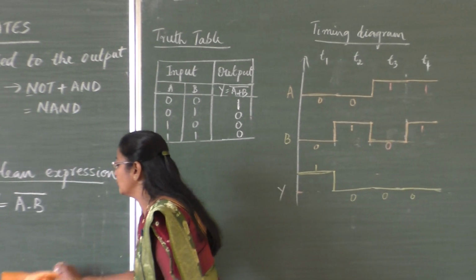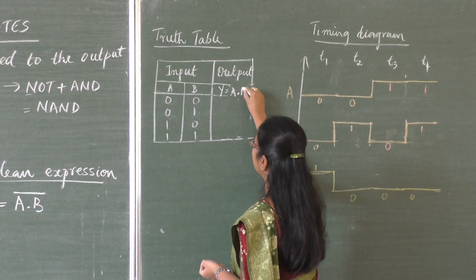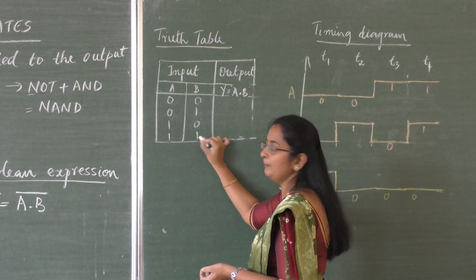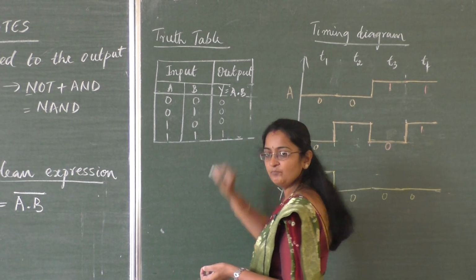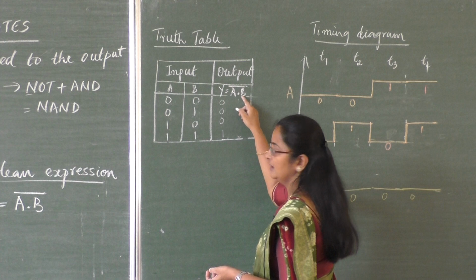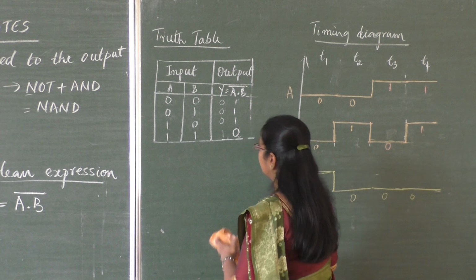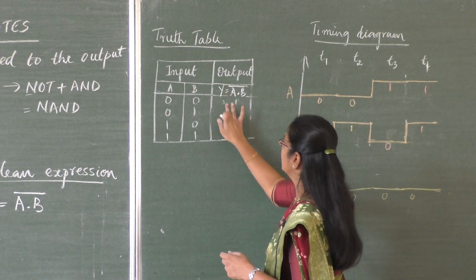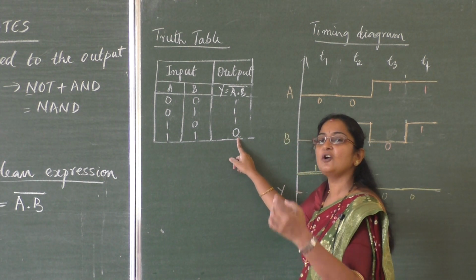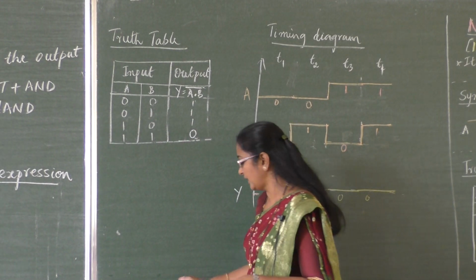Next, the truth table. To remember this one's truth table, A dot B, first remember the truth table of AND. In AND, for 1 and 1 input only we had 1. In other cases we had 0. Now NOT AND, A dot B whole bar: NOT means when it is 1 it will be 0, and in other cases it will be 1. So when both the inputs are high, only then is the output low in the NAND gate. In other cases we get high output. So remember this truth table, students.